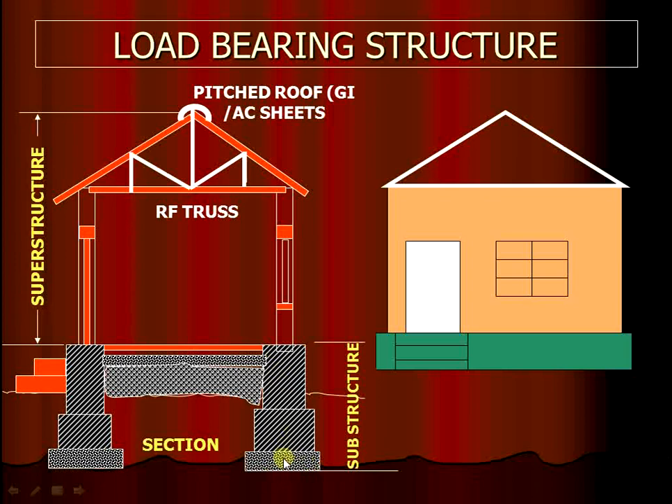The same thing: the PCC footing, bed concrete as the flooring. This is the window or opening of doors, and the roof truss. Next, the pitched roof, with GI or AC sheet. We have to cover the roof with GI sheet or galvanized iron sheet or asbestos cement sheets, depending upon the economic condition of the customer. This is the load bearing structure,